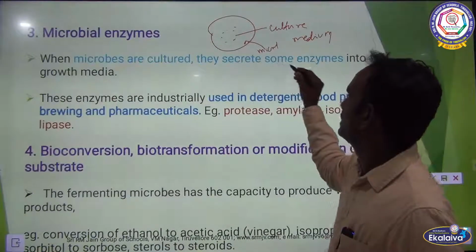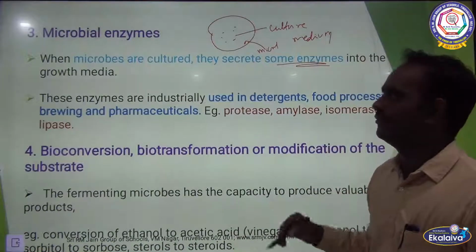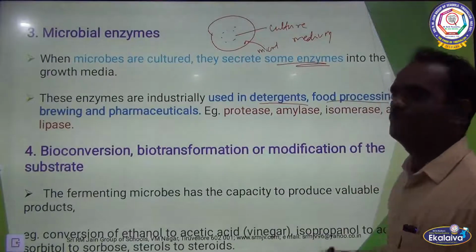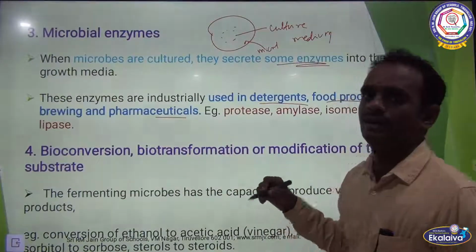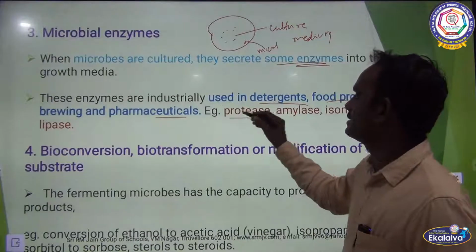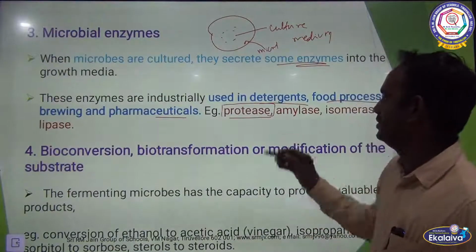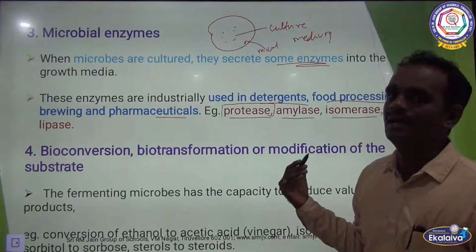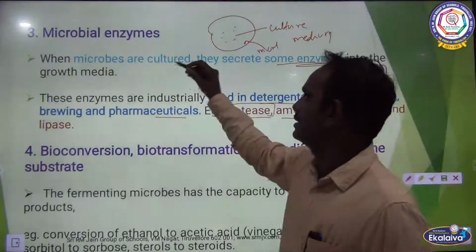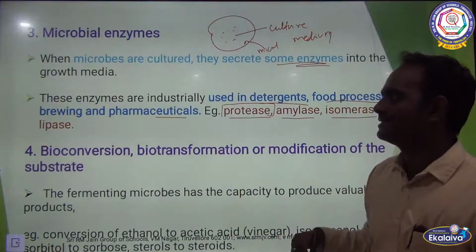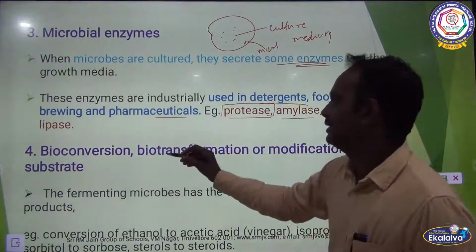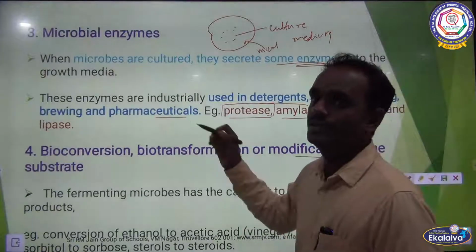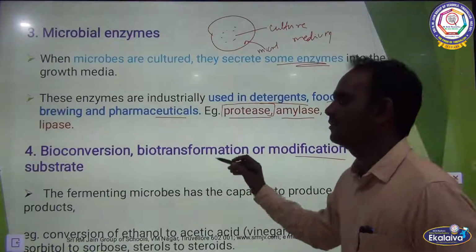They secrete some enzymes in the culture media itself. These enzymes are industrially used in detergents, food processing, weaving and pharmaceutical companies. Examples: protease, amylase, isomerase and lipase. All these are the enzymes obtained when the microbes are cultured in a culture medium. Next, bioconversion, also called biotransformation or modification of the substrate.